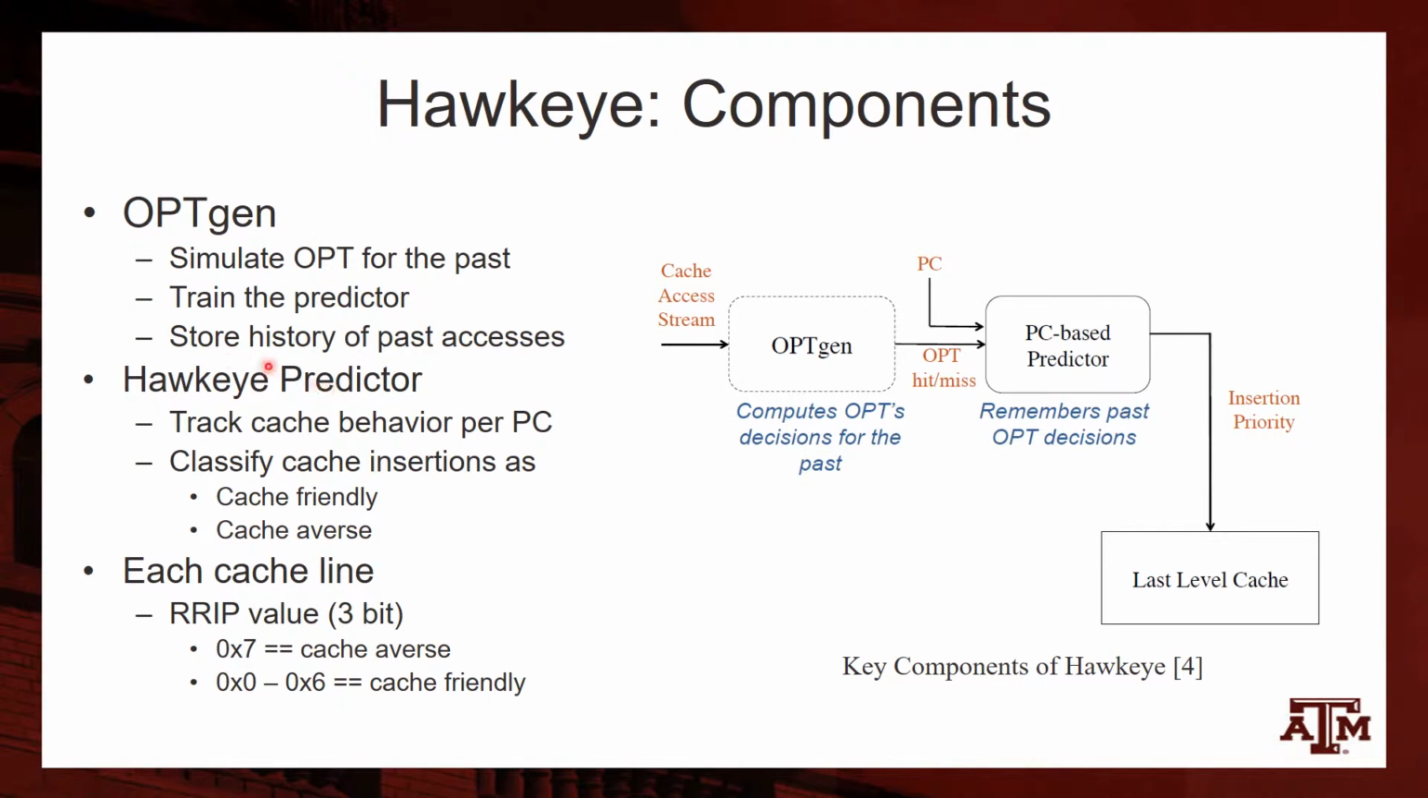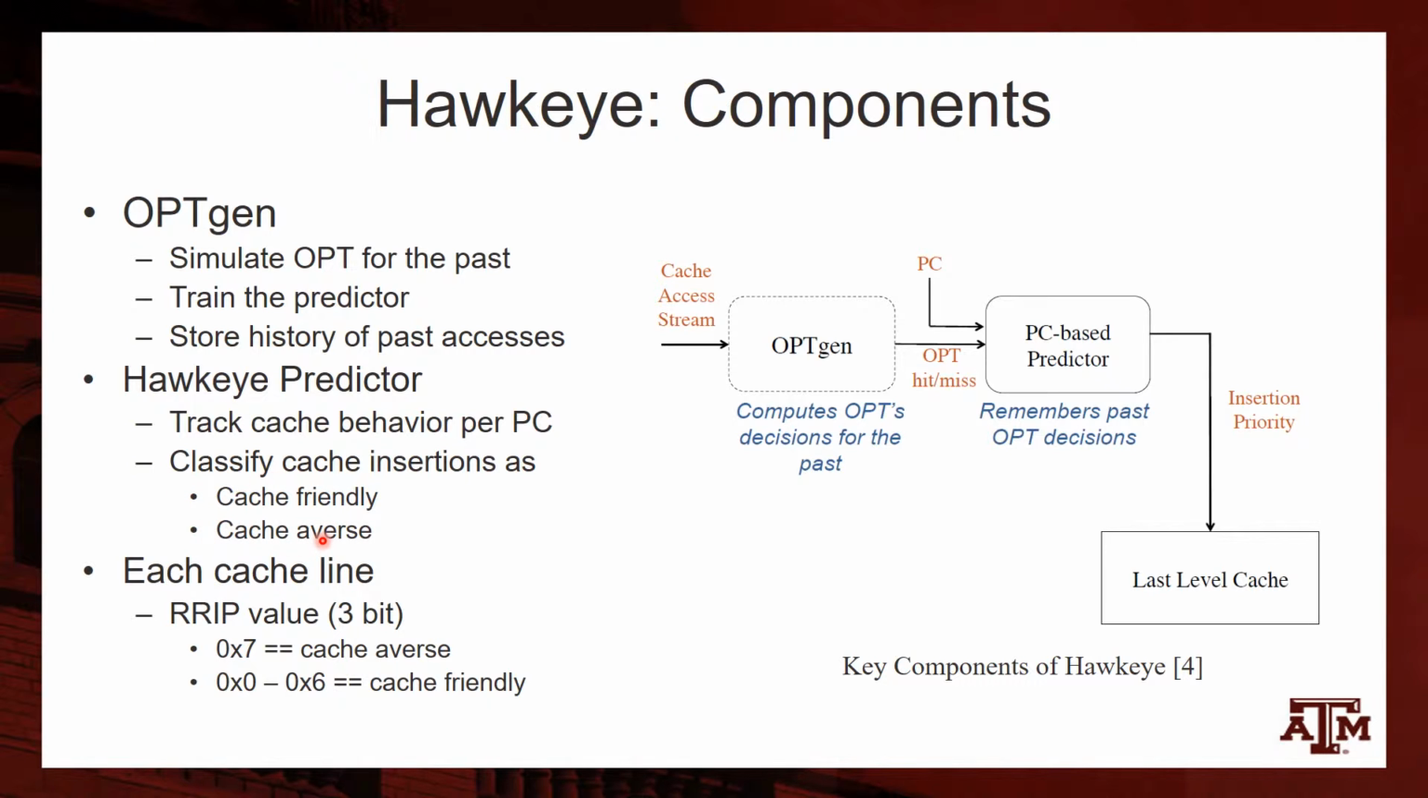The OPTgen block is used to store a fixed history of past accesses. It simulates and recreates Belady's algorithm for these past accesses. It is used to train the Hawkeye predictor based on a simple output, OPT hit or OPT miss. This indicates if the current cache access is a hit or a miss under Belady's algorithm. The Hawkeye predictor is a simple lookup table to indicate if the access is cache friendly or